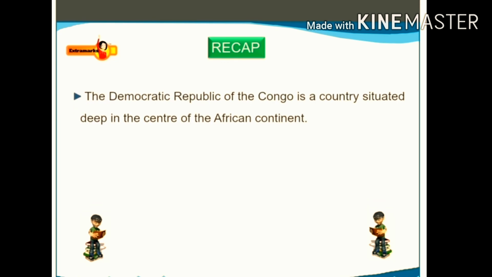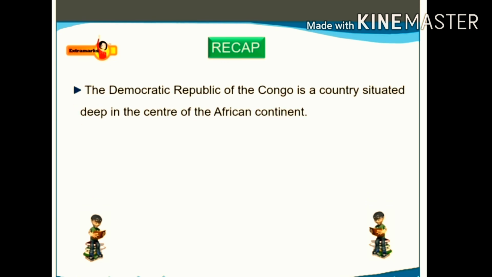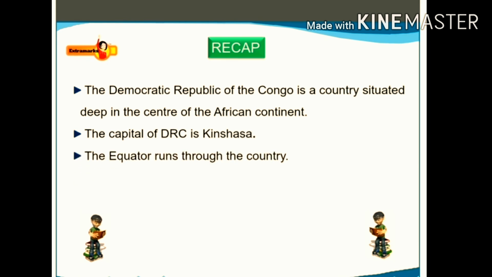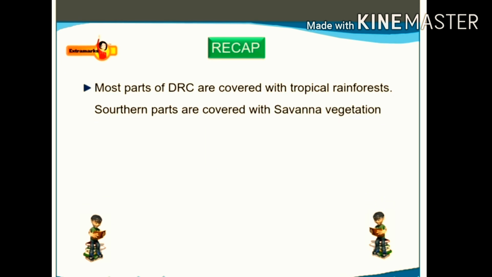Recap: The Democratic Republic of the Congo is a country situated deep in the center of the African continent. The capital of DRC is Kinshasa. The equator runs through the country. DRC has a hot and wet equatorial climate. Most parts of DRC are covered with tropical rainforests. Southern parts are covered with savanna vegetation.